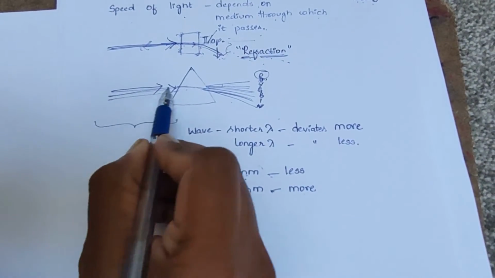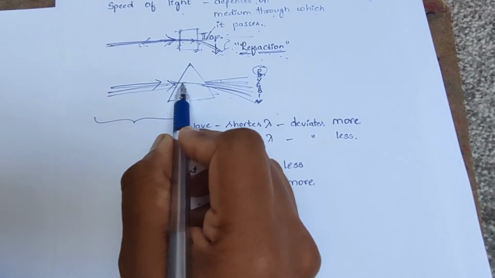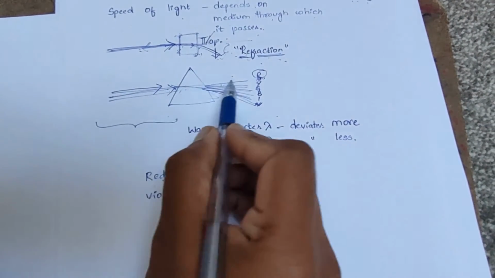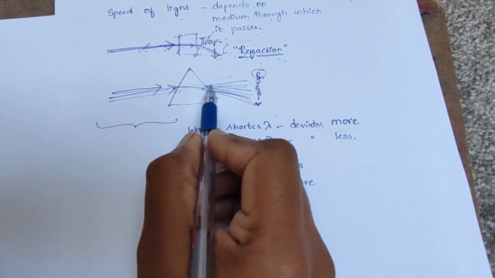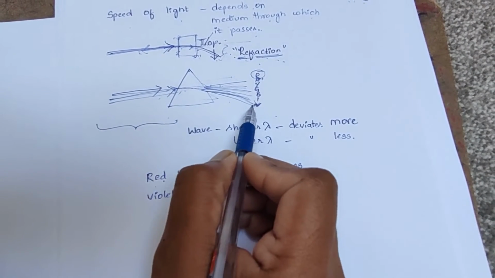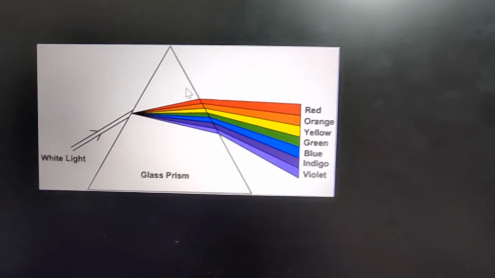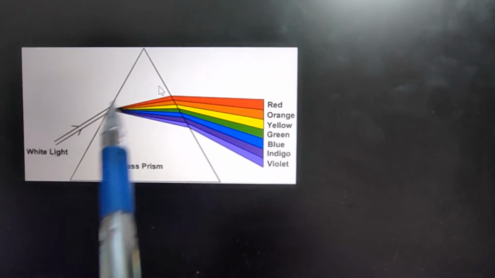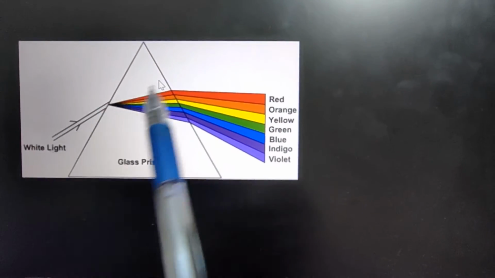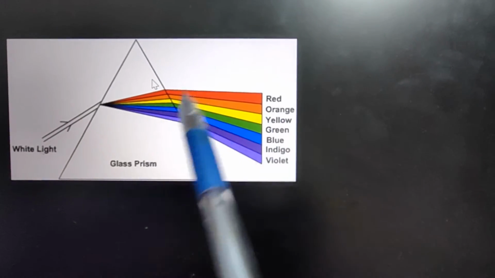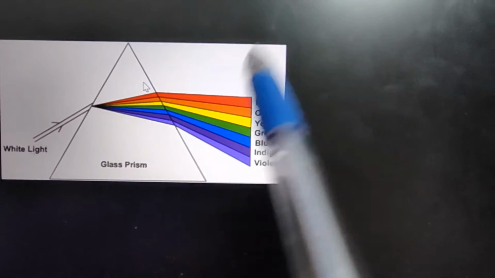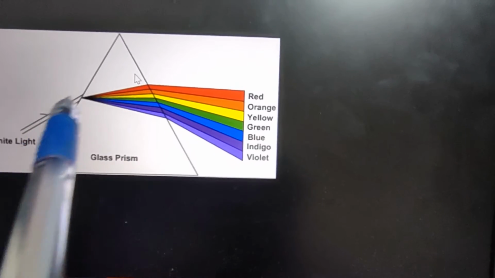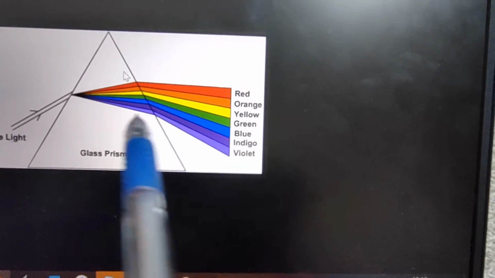See here, white ray passes through prism and gets deviated. This is the original path. From this path, red light deviates less, whereas violet light deviates more. When white light passes through the prism, see here, this is the path of the light, and we can see that red light is getting deviated less from the main path, whereas violet light is deviating more.